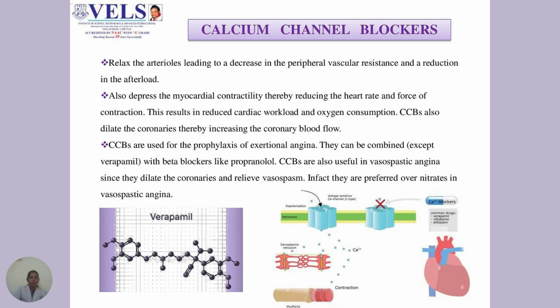Calcium channel blockers are used for the prophylaxis of exertional angina. They can be combined with other drugs, except verapamil with beta blockers like propranolol. Calcium channel blockers are also used in vasospastic angina since they dilate the coronary arteries and relieve the vasospasm. In fact, they are preferred over nitrates in vasospastic angina.